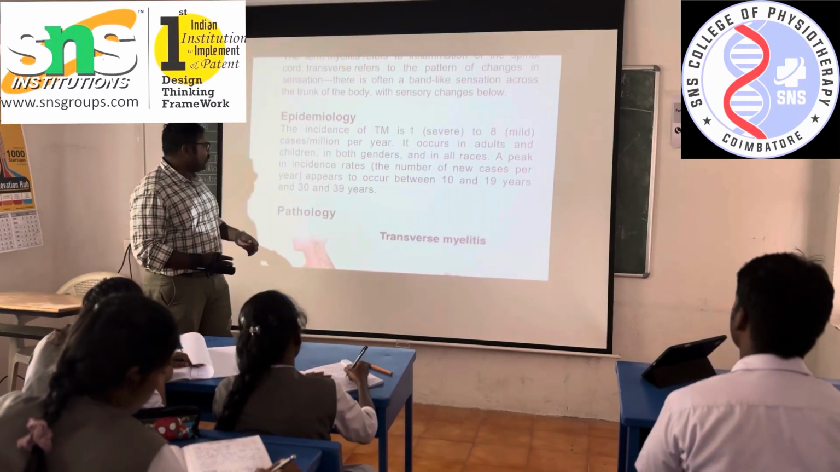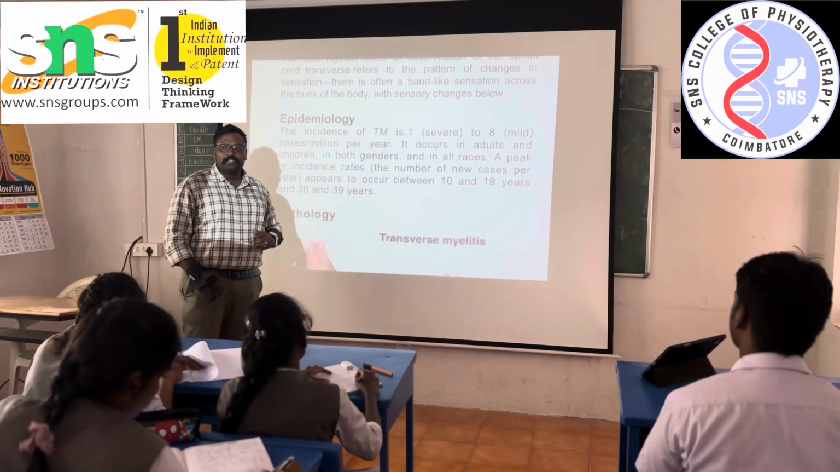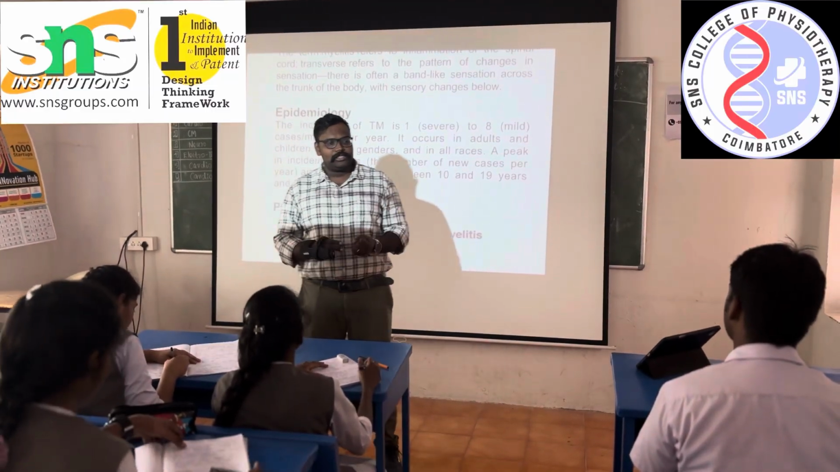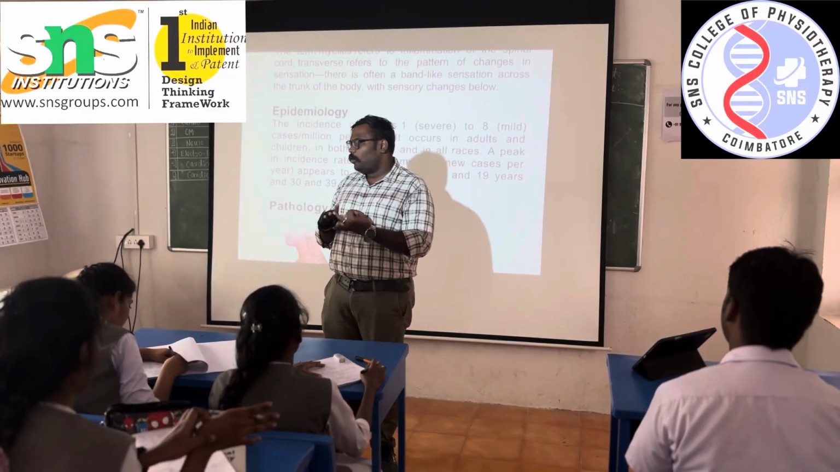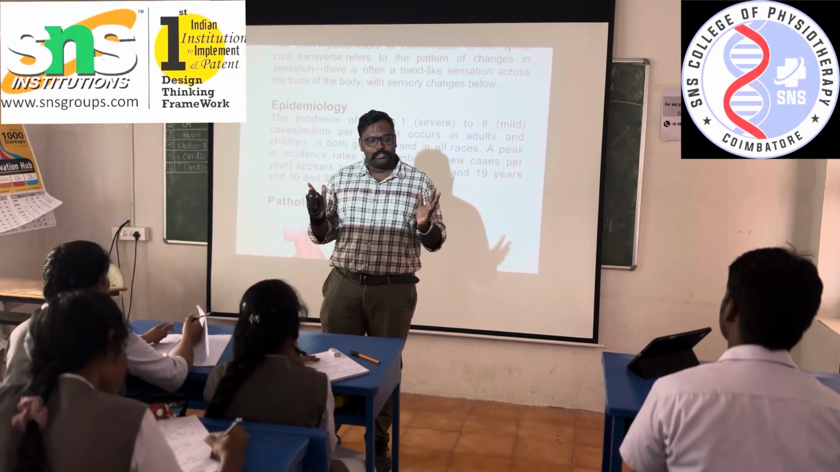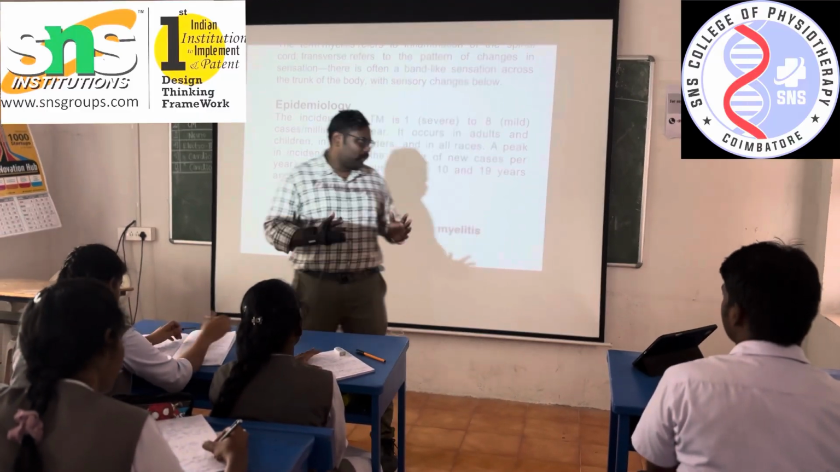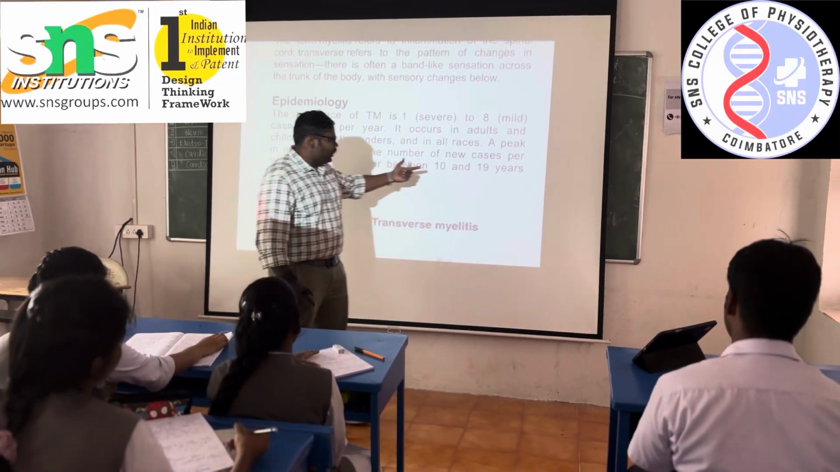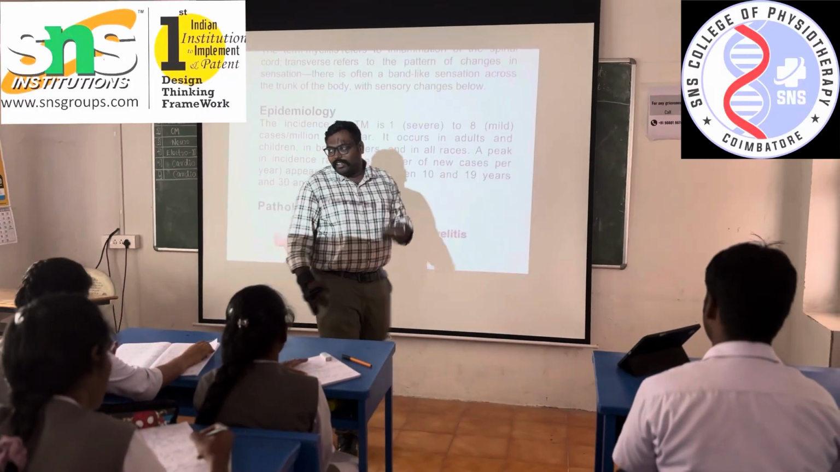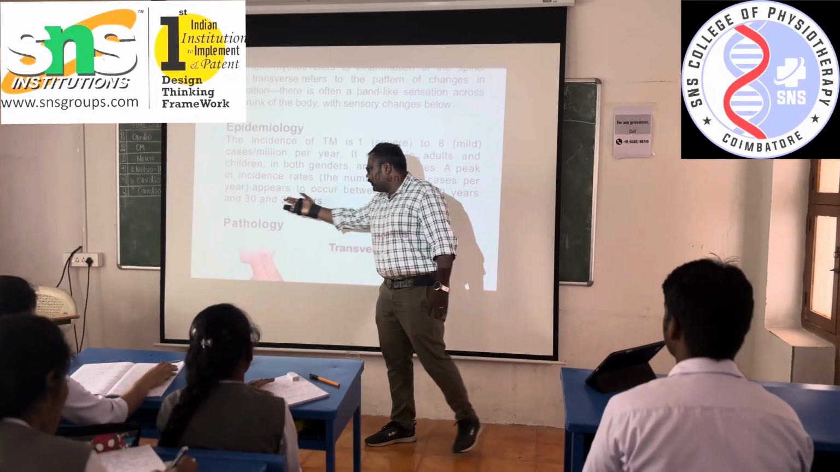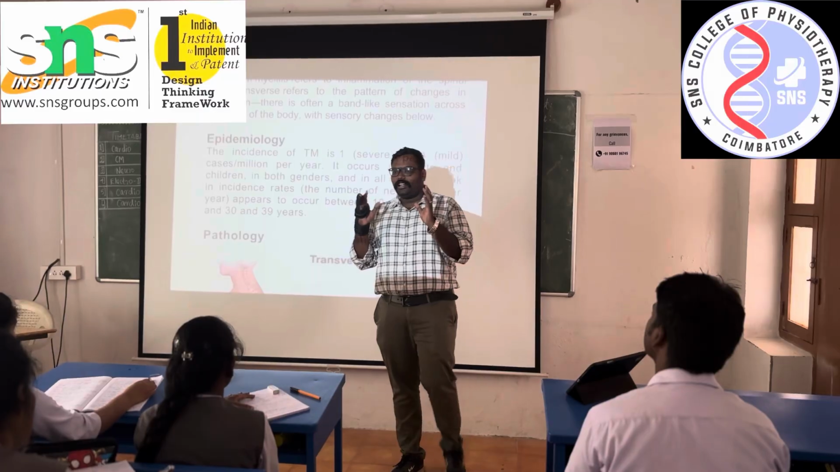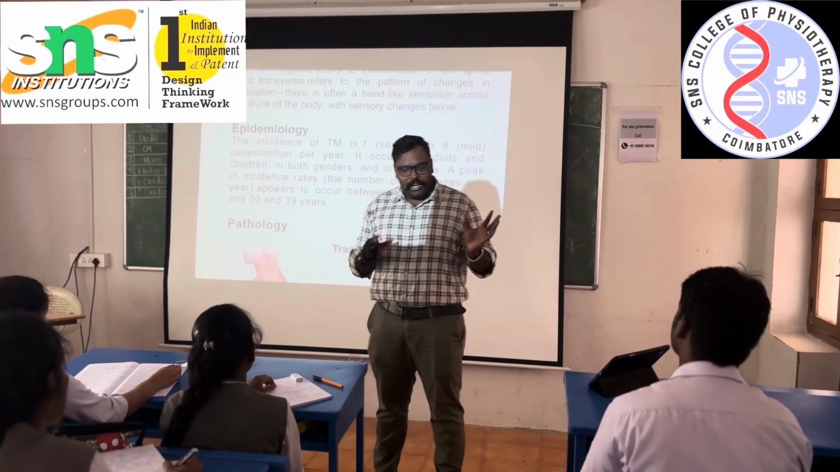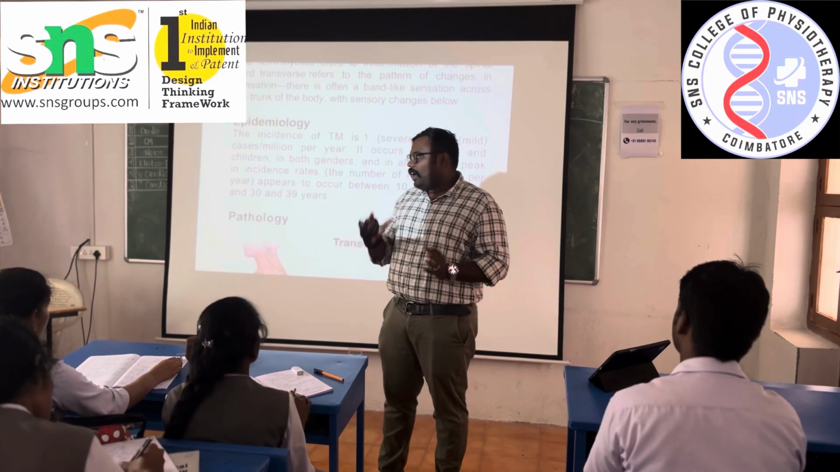Now we are going for the races. How many races do we have in this world? Two races, the black race and the white race. People of these two races are affected. And the age groups are between 10 and 19 years and 30 and 39 years. This is the period in which adults and children get affected.